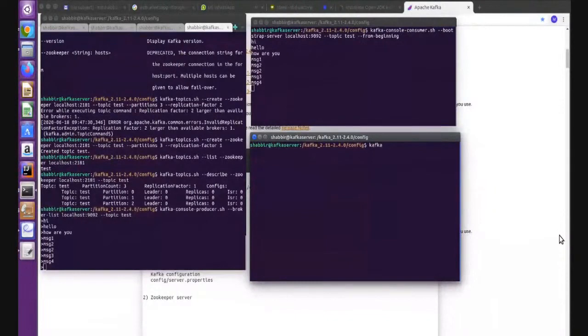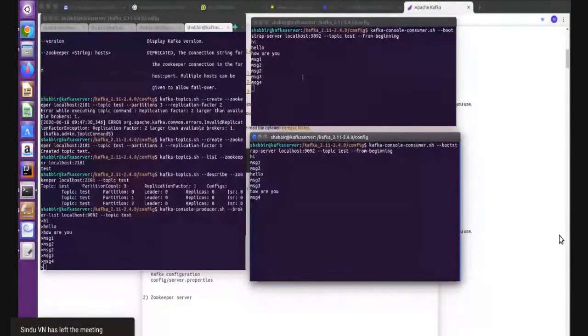For the same consumer, with bootstrap server localhost:9092, from which topic? Test topic, from the beginning.